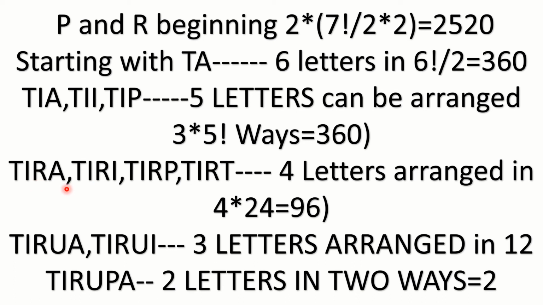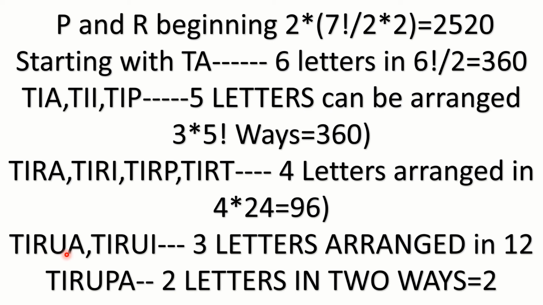With TIRA as the first 4 letters, you can form 24 words. TIRI as the first 4 letters, 24 words. TIRP as the first 4 letters, 24 words. TIRT as the first 4 letters, 24 words. After that, after T you get U, TIRU.